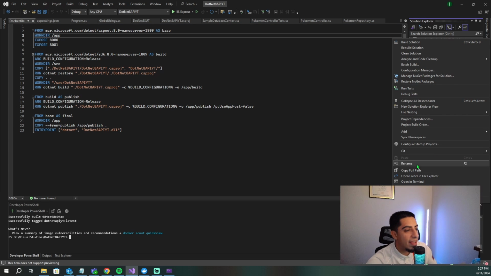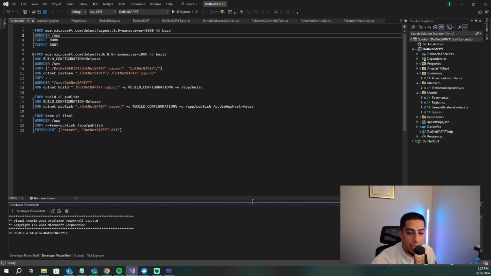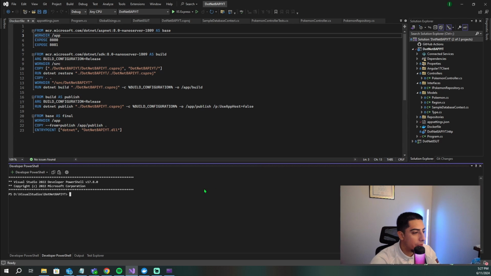So let's just test if Docker is working. So right click my solution. We're going to open a terminal here. I'm going to go down here and I'm going to do docker run hello-world. Essentially, what this is going to go out and do is try to run the hello world container image in Docker, but we're not going to have it installed. So since we don't have it installed, Docker is going to go out and look for that image, that template, download it, and then run it.